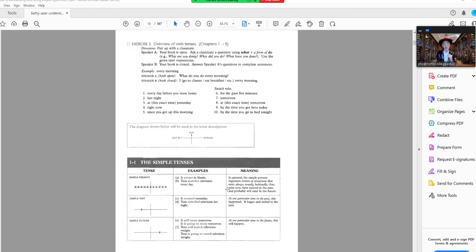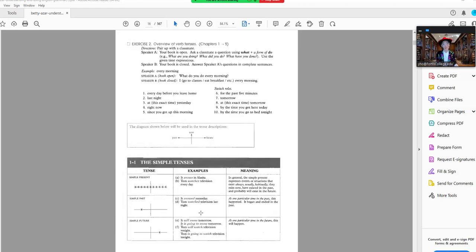I talk, I walk, I listen, I go to the theater, and you do it right now and you're done with it. Also, when you do simple present, it's something that happens every day, like the sun rises every day, the sun sets every day. So that's the easiest of all the English tenses, simple present.